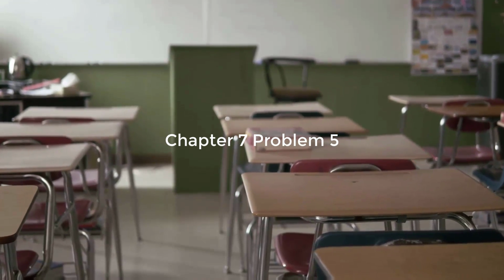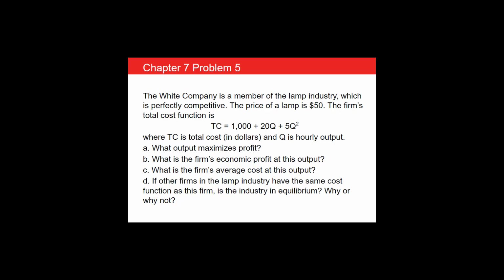Chapter 7, Problem 5. Let's tackle this question. The White Company is a member of the lamp industry, which is perfectly competitive. The price of a lamp per unit is $50. The firm's total cost function is given as TC, total cost in dollars, equals 1,000 plus 20Q plus 5Q squared, where Q is hourly output.